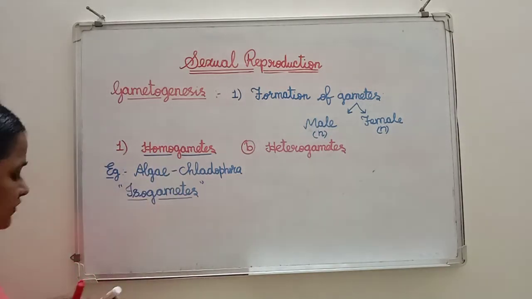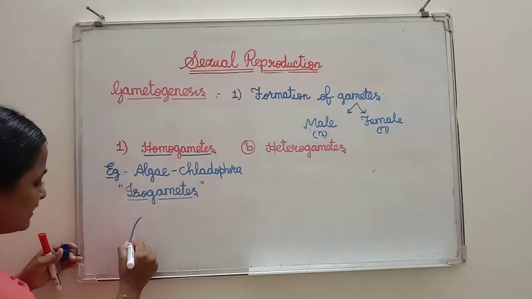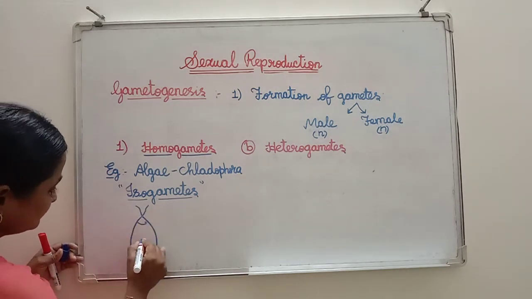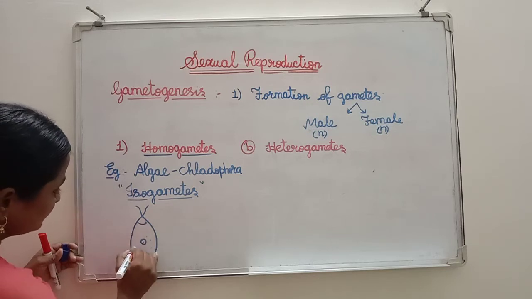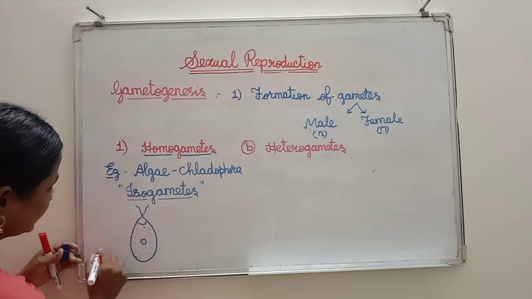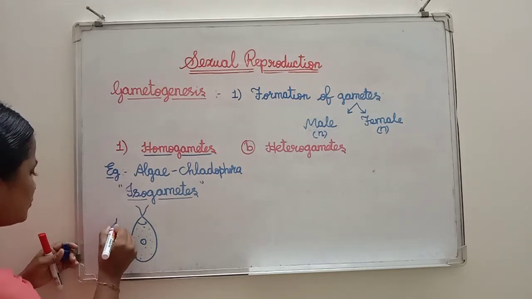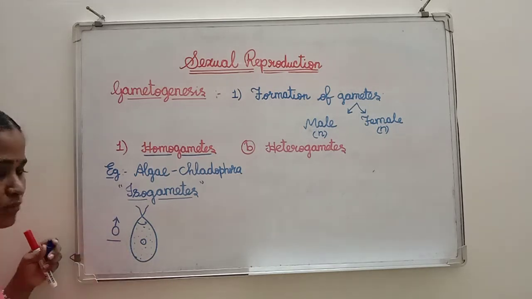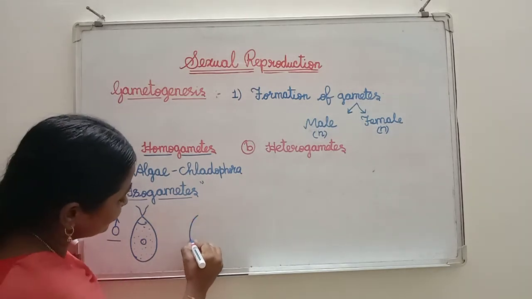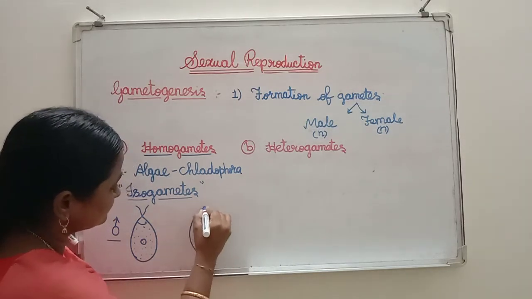Example, Cladophora. You can see here, this is the male gamete. See how the gamete is present in the algae. This is male gamete. So simply I use this symbol. Already you know very well, this symbol denotes the male. Now see here, female gamete.